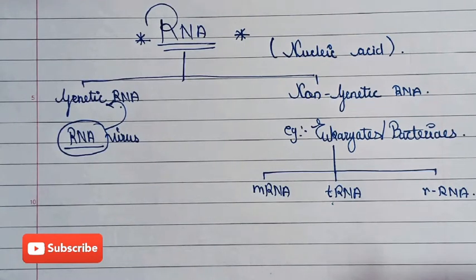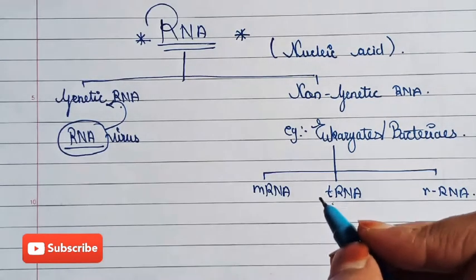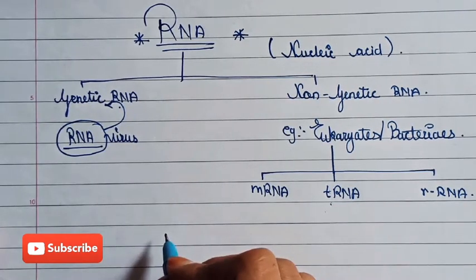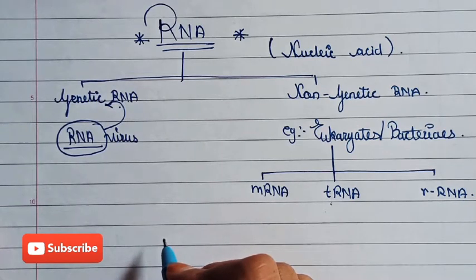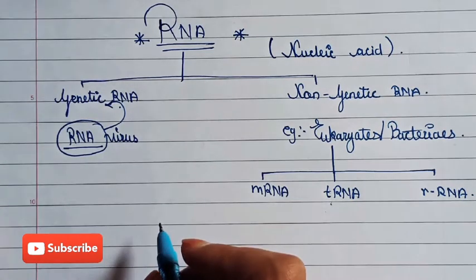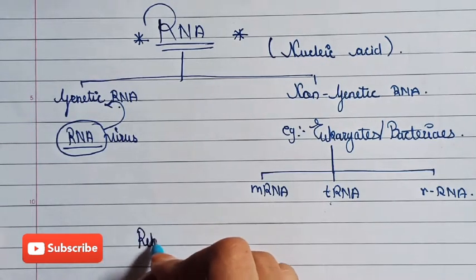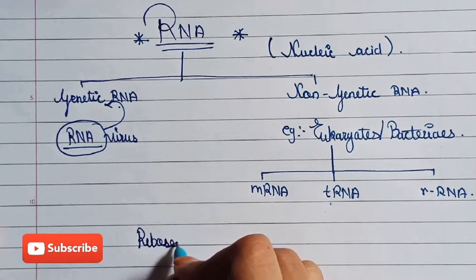But before that, RNA is a ribonucleic acid. As we have seen in case of DNA, DNA has three main subcomponents. In such case, RNA also has three main components.